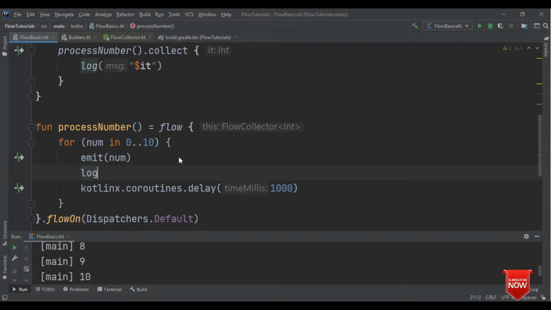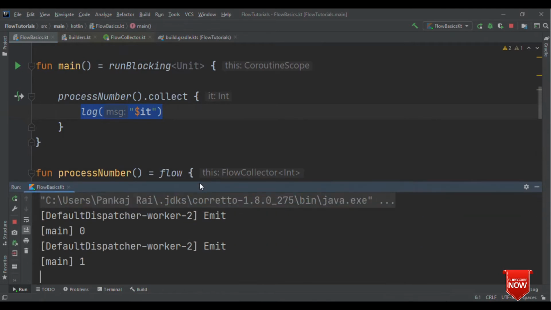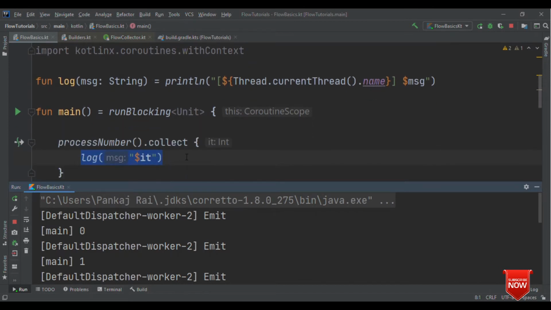Let me also print a log, and here let me give this as emit. So you'll see emit will run on some background thread, and these numbers will still be on the main thread. So here you could see that emit is in a worker thread. These numbers are getting printed on the main thread.